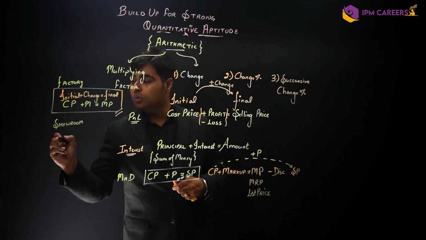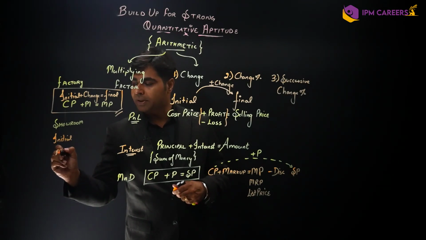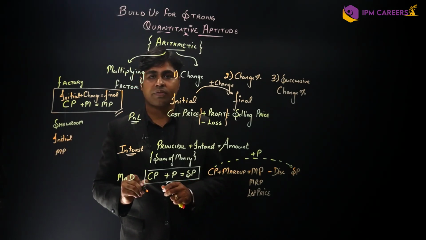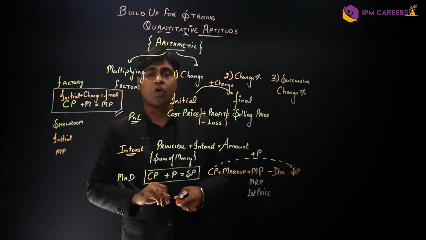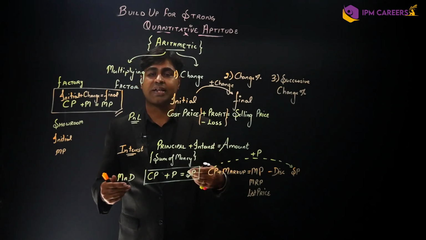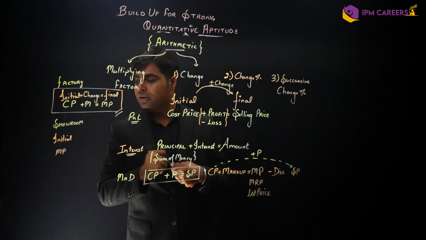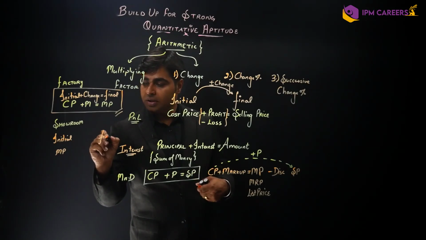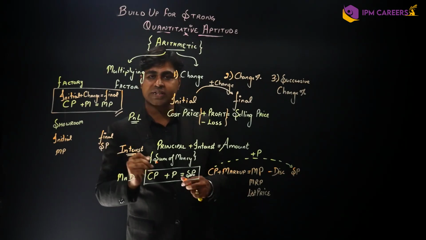They only get to know the initial price, which is the mark price of that particular item. Then they do bargaining, or even the showrooms offer some kind of discounts on, let's say, a festival or some other kind of sales that they offer. And thereby, they finally sell their particular product for some price.